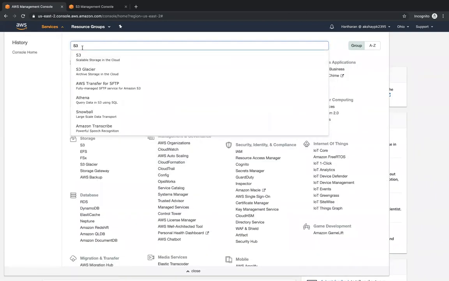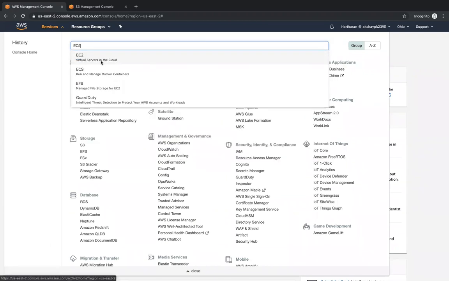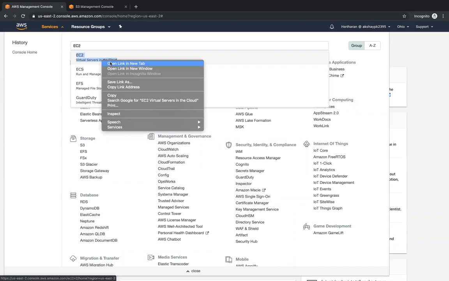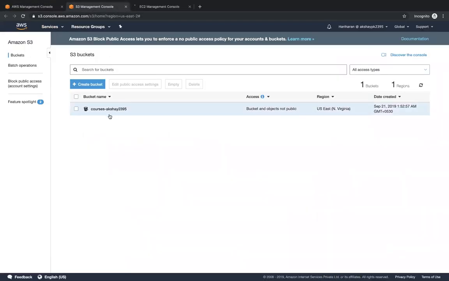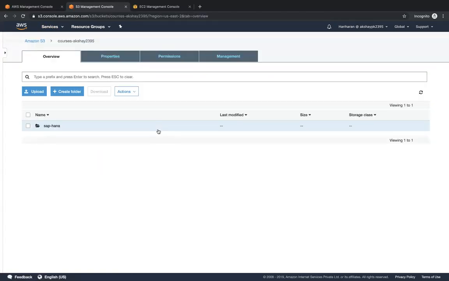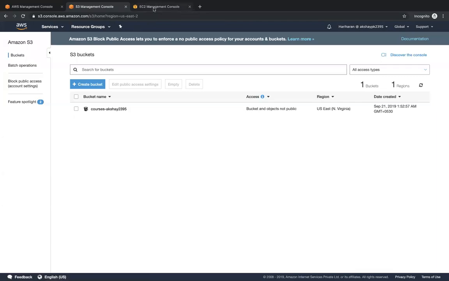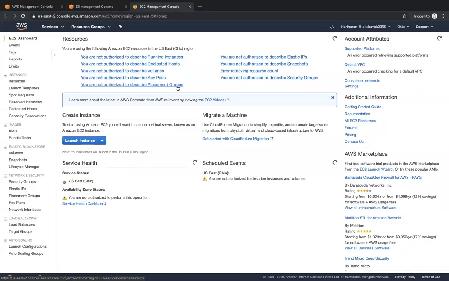At the same time, I'm also going to open EC2, which is another service to launch virtual servers on the cloud, which Hariharan does not have access to. So in S3, I'm able to view my buckets. I'm able to view my content and all these. Okay. But when I go to EC2, it says you're not authorized because Hariharan as a user does not have access to EC2 service. Okay.